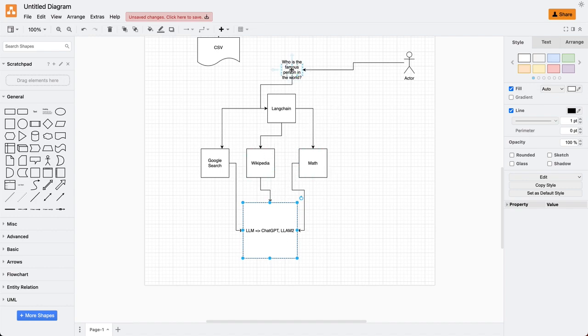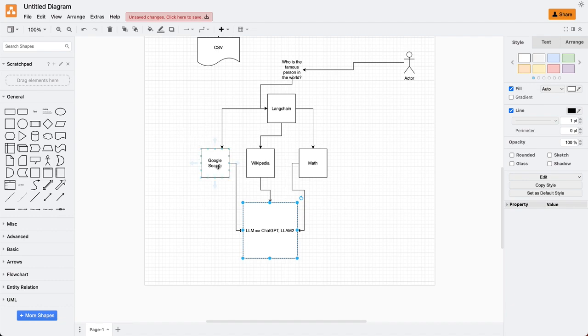For example, when we ask a question, who is the famous person in the world, once this question is sent as a prompt, the LLM will check first in its training data. If it has not found that answer, it will decide, okay, what tools do I have available? I have these three tools available, so let me try to use this tool first.